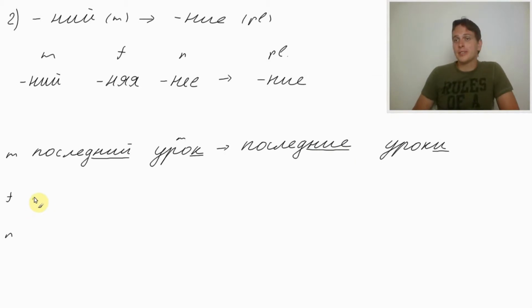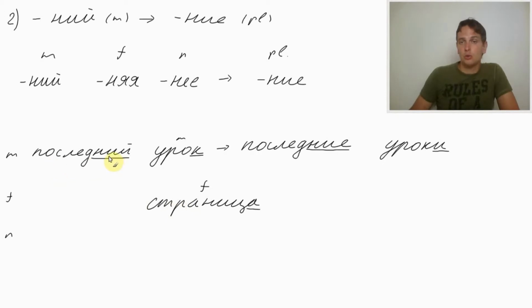Now, how would we say last page? Page is страница. Страница ends in а, so it's feminine. It can only be feminine. So, страница. How would we say last page? We need to adjust последний to the feminine form of the adjective. Here we've got it, feminine. If we've got an adjective ending in ни, we need to replace the ending with няя. Последняя.